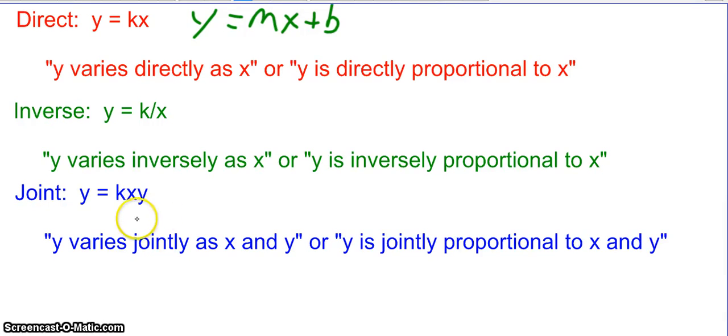So here we have 3 variables plus a constant k. So with joint variation, it's of the form z equals kxy. And again, since this is multiplication, the order in which it occurs does not matter. So we would read this as z varies jointly as x and y, or z is jointly proportional to x and y.